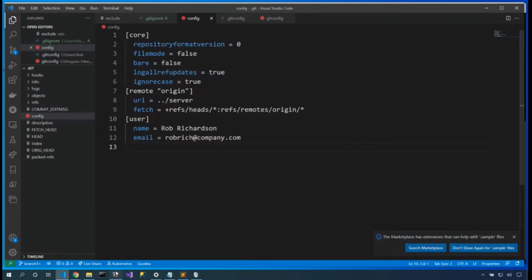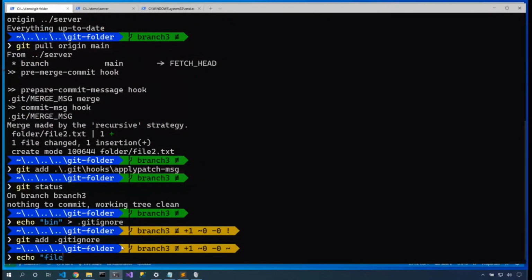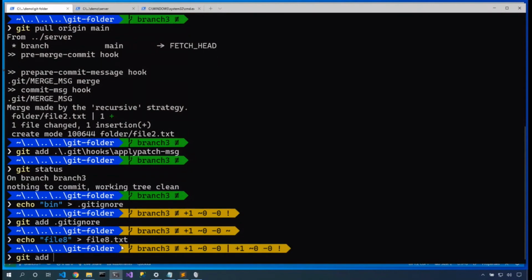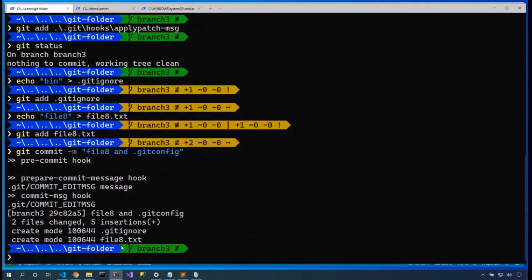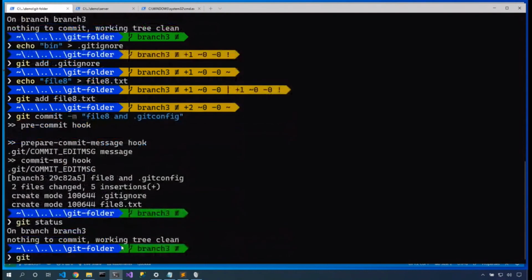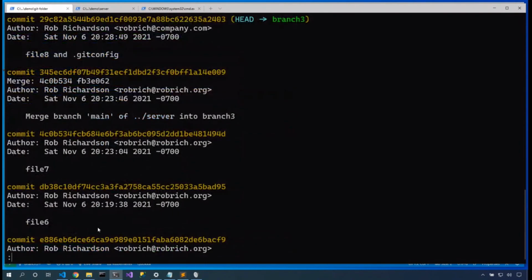Now, when I do some commits, let's echo file 8 into file 8.txt, git add file 8, git commit -m file 8. Git log, and now we can see that this one uses my corporate email address, where the other ones used my local email address. Nice.